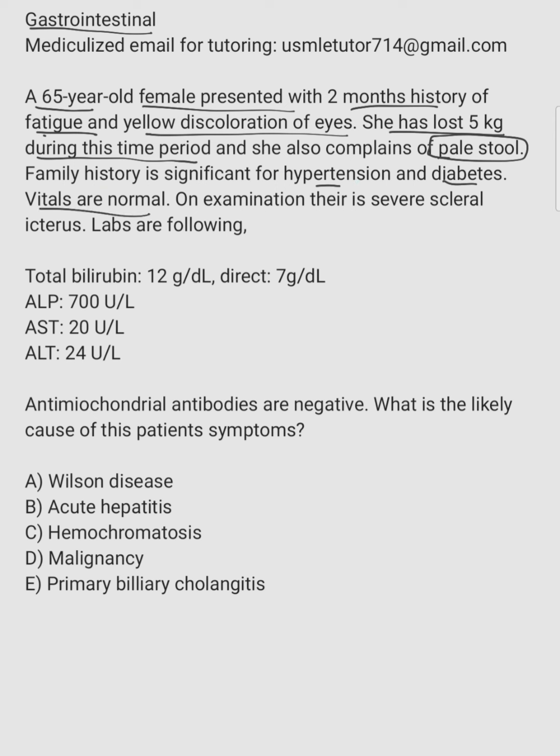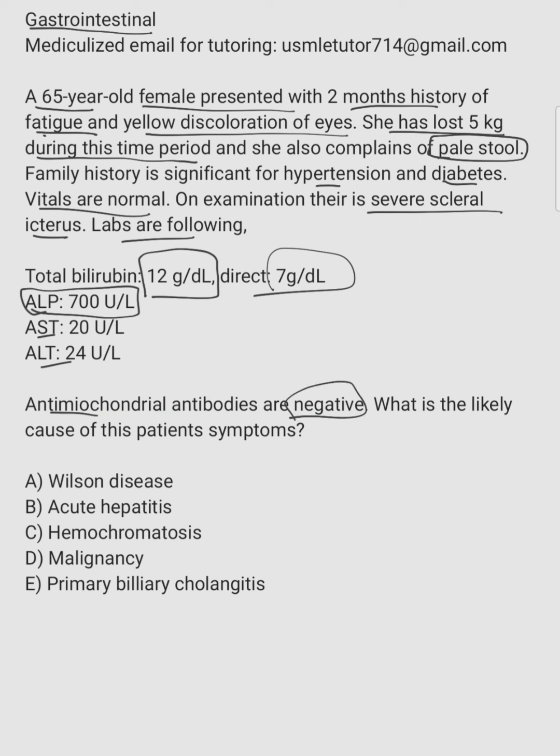Examination shows severe icterus, and labs are as follows. Total bilirubin is really high and direct is high, so it means direct hyperbilirubinemia. ALP is through the roof, so it's really high. AST and ALT are normal. Antimitochondrial antibodies are negative. What is the likely cause of this patient's symptoms?